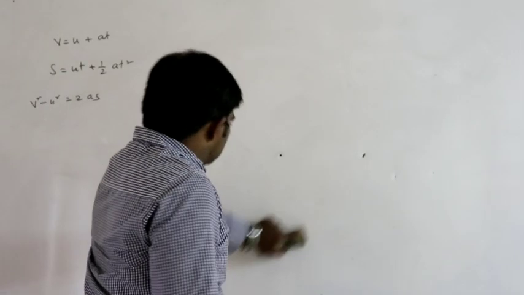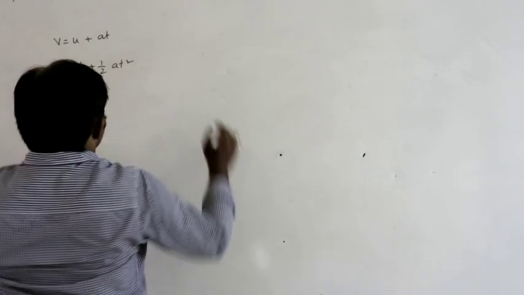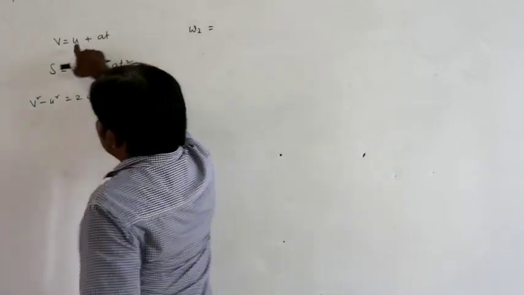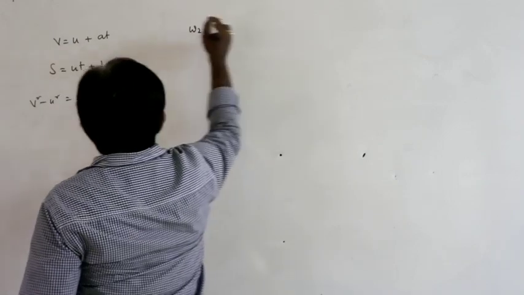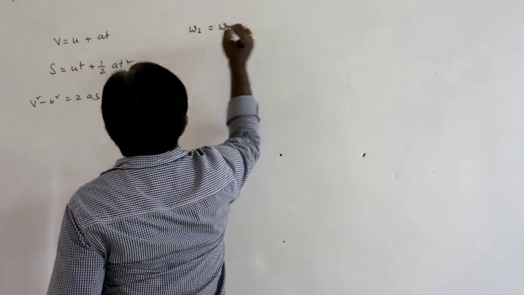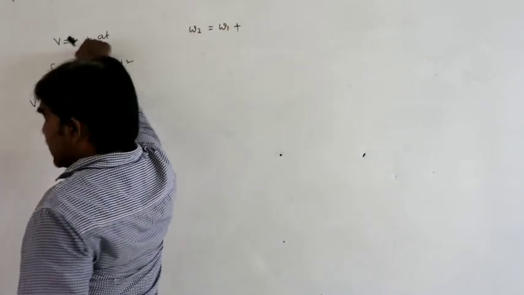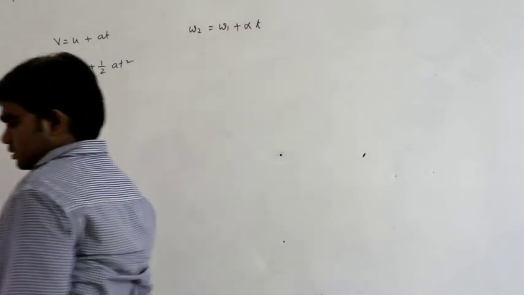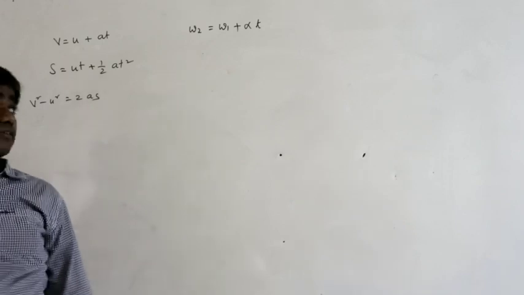These are the kinematical equations of motion in a straight line path. How can these equations be represented in circular path? What is V, the final velocity? Final angular velocity is omega 2. U is the initial angular velocity omega 1, plus what is A? Angular acceleration alpha into T. So omega 2 is equal to omega 1 plus alpha T. That is the first equation of motion.